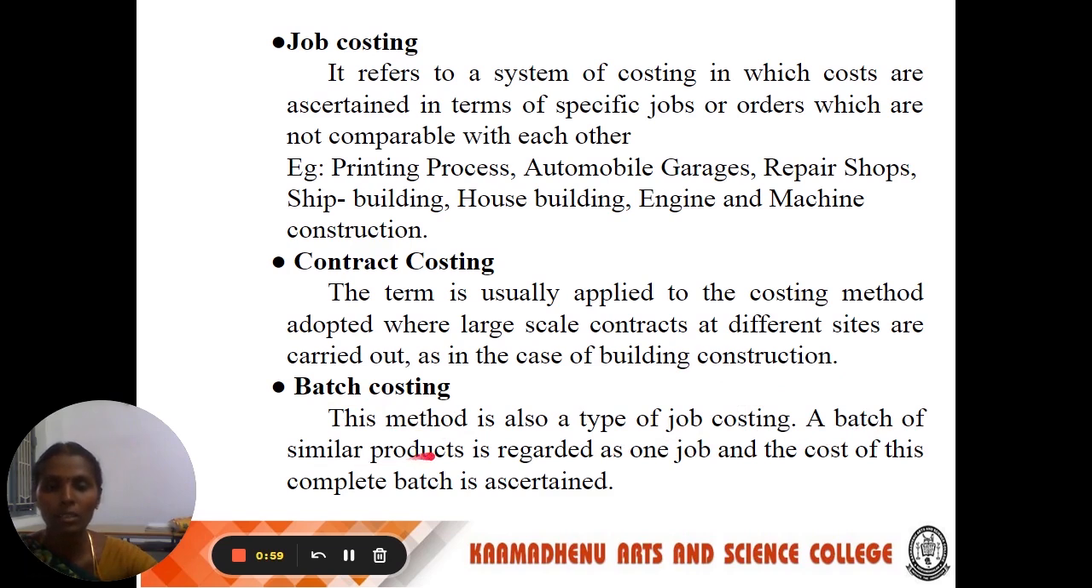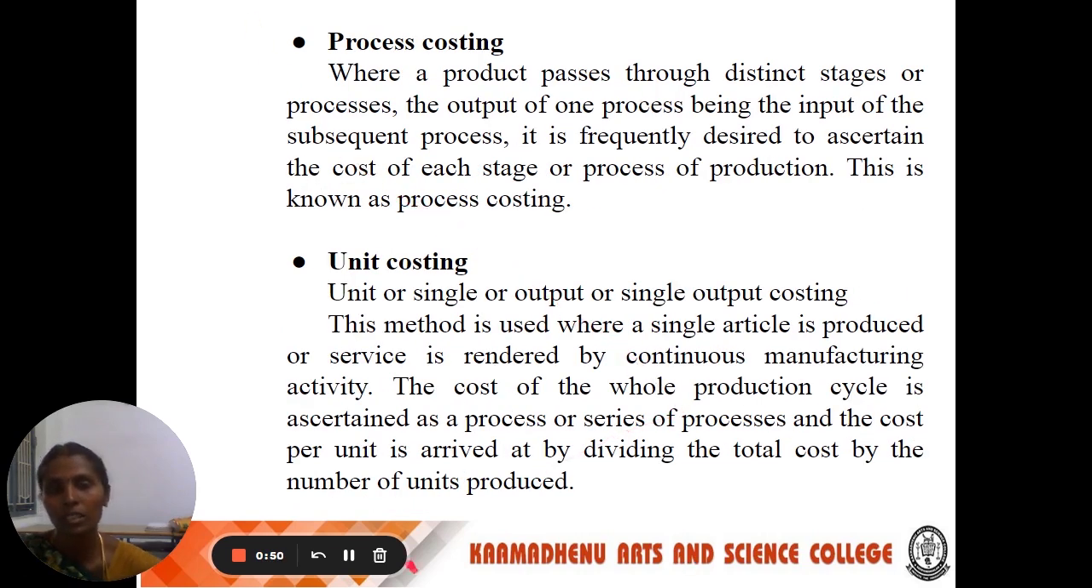In batch costing, a batch of similar products is regarded as a job, and the cost of the complete batch is ascertained. Next one, process costing. Where the product passes through different stages or processes, the output of one process being the input of the subsequent process, it is frequently desired to ascertain the cost of each stage or process of production. So that is known as process costing.